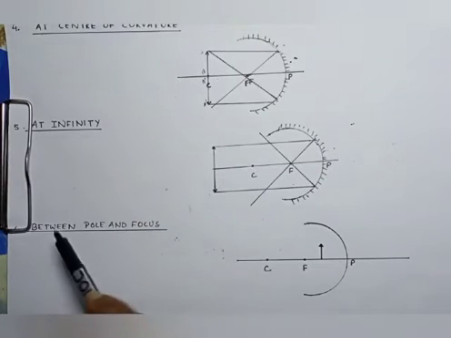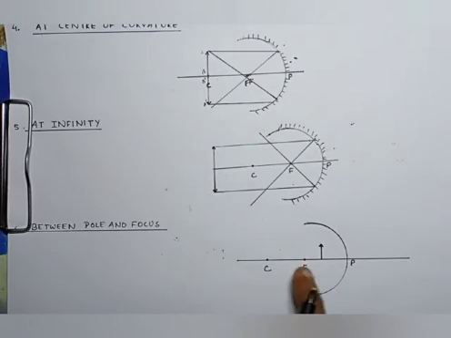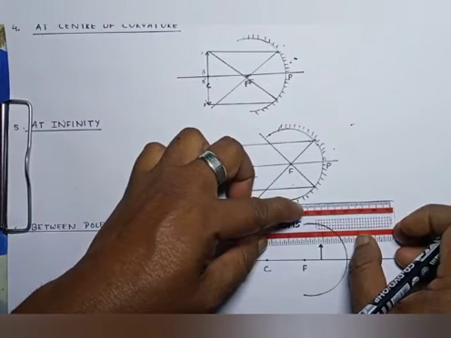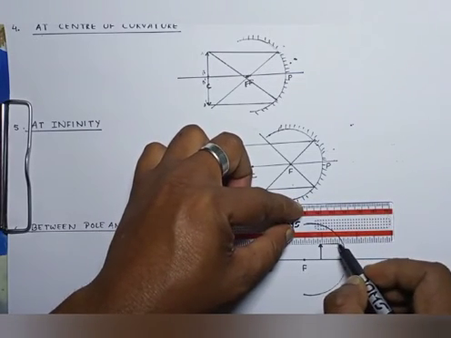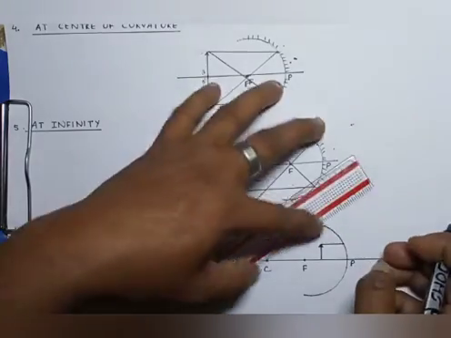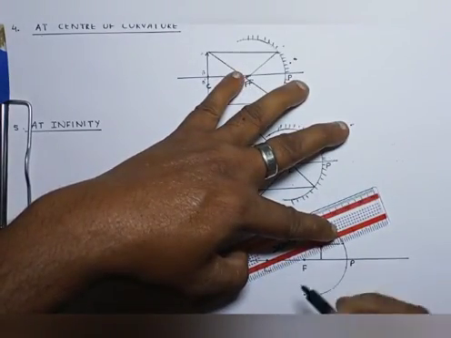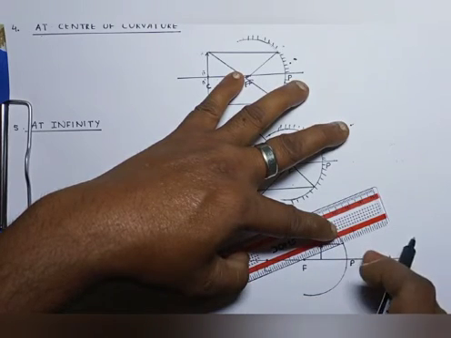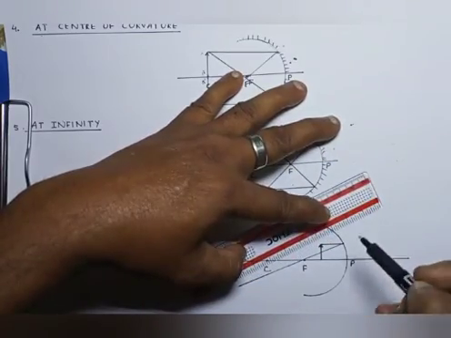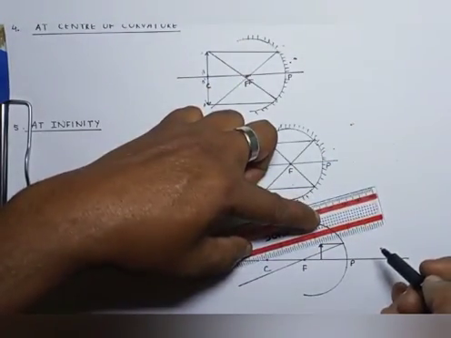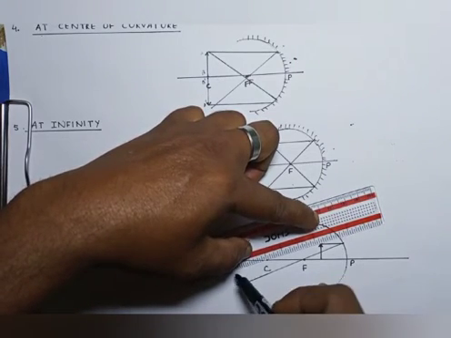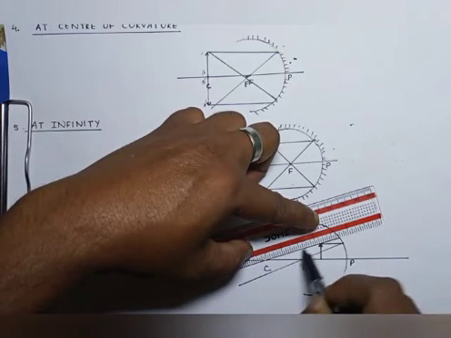When the object is kept between pole and focus. So when a ray of light strikes the mirror, after striking the mirror, it will pass through the focus. Now, from where is the second ray going to pass? It is going to pass through the center of curvature, according to the second rule.